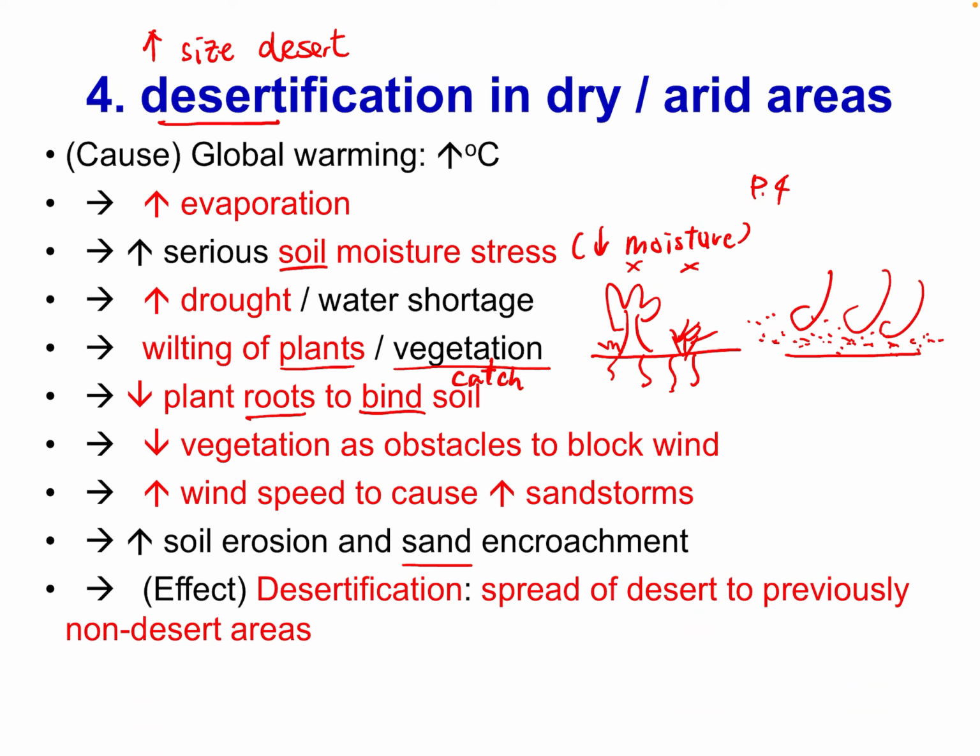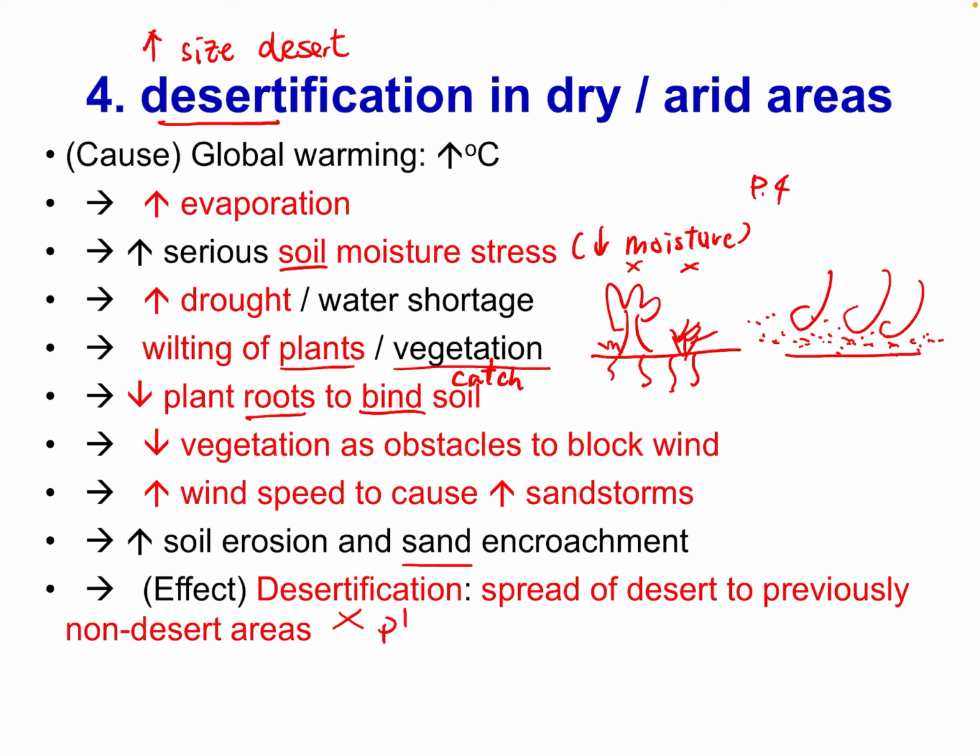So the desert spreads to the previous non-desert area. In the past, we still had plants, but now under global warming, the plants all die. Now the place becomes only sand and dry soil. So the desert spreads to areas that were not previously desert, more places become desert, no plants.